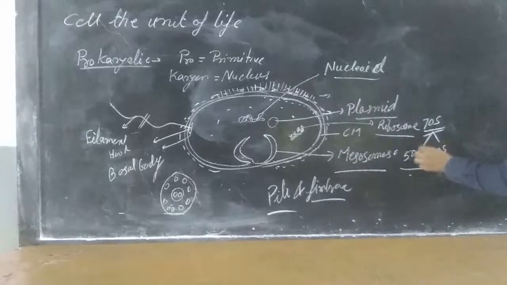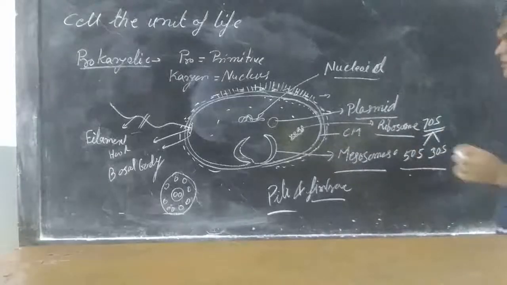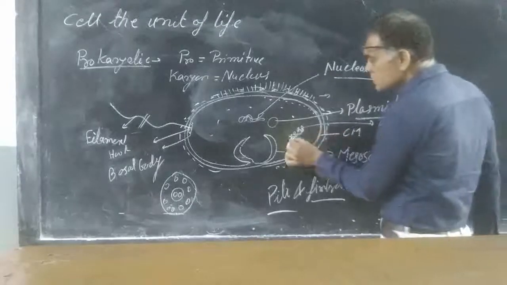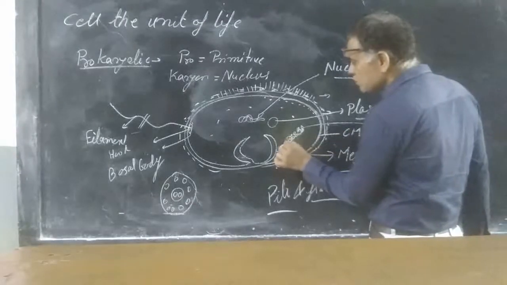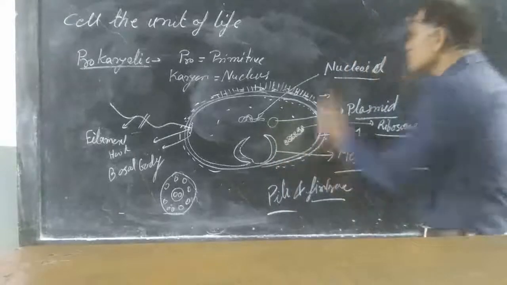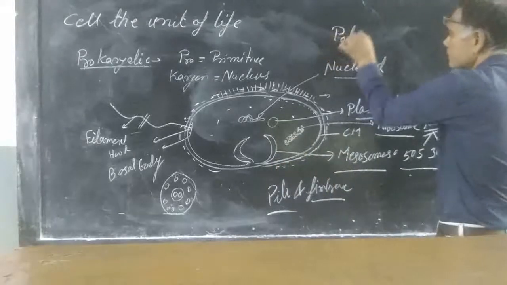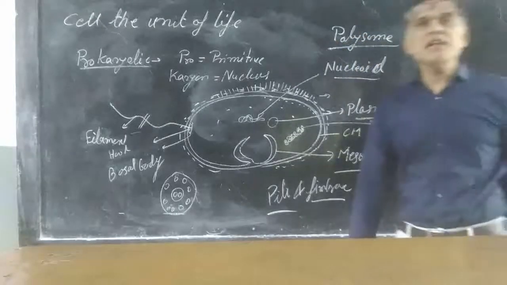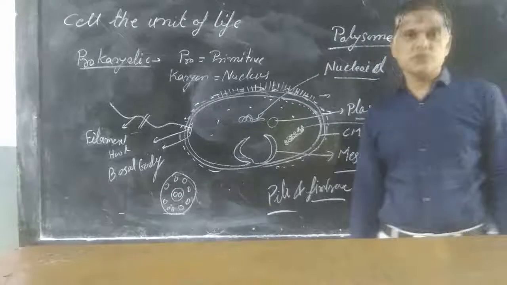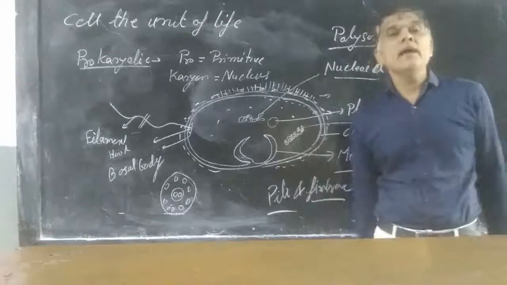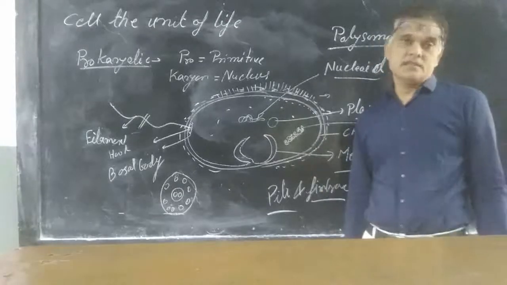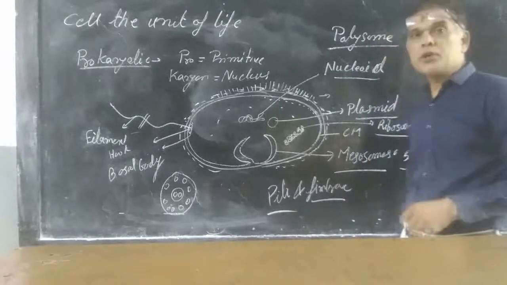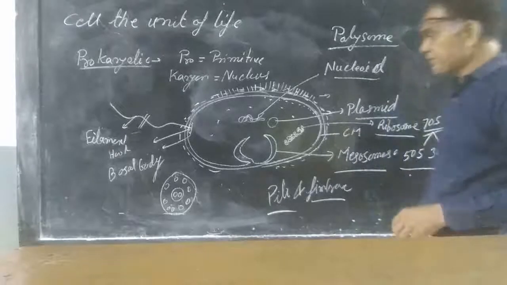These ribosomes are not present singly. Many ribosomes are present together, grouped together, and are known as polyribosomes or polysomes. They help in protein synthesis inside the prokaryotic cells.